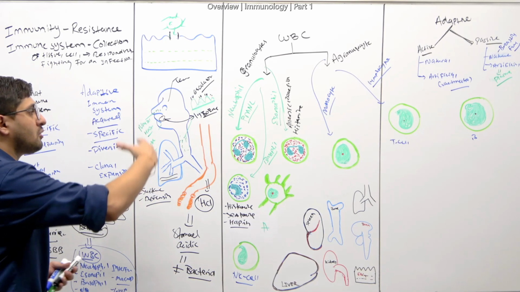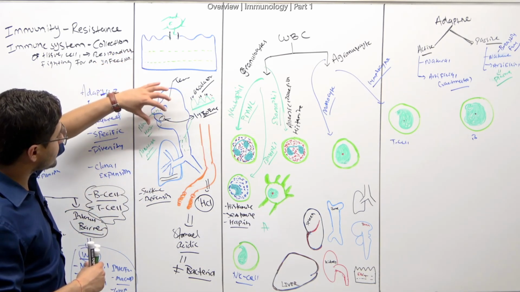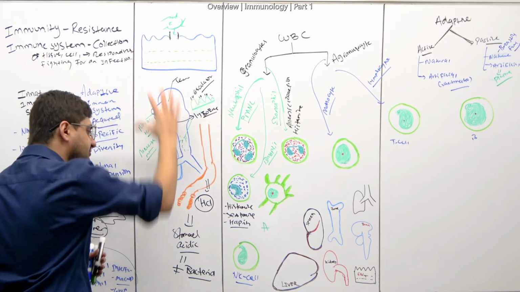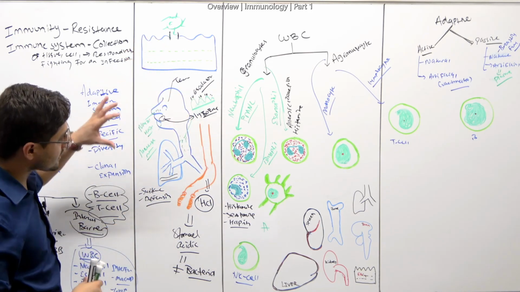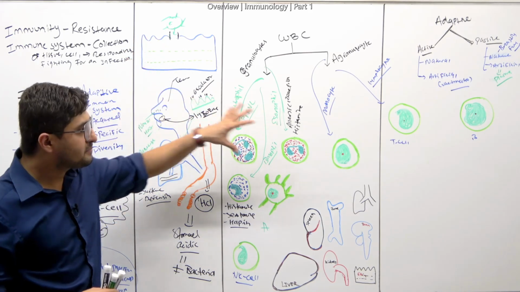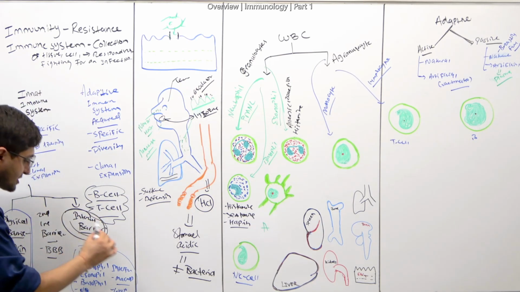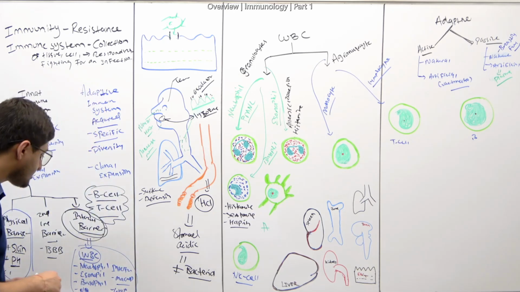So you always have to remember that if the virus wants to get into our tissue, it needs to pass these anatomical and chemical barriers first, okay? Before they get to our internal line of resistance, which is our WBCs, our white blood cells, right? So that is something that you have to remember.